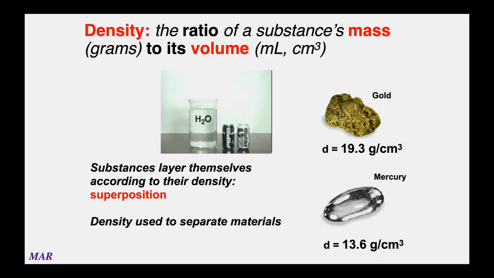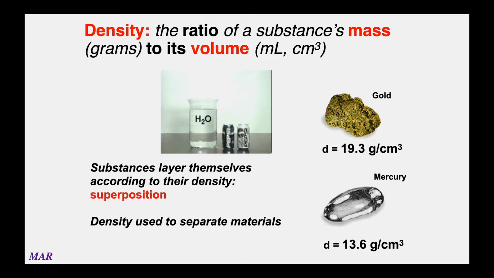Substances will layer themselves according to their density. For example, if you throw a rock in the water, the rock will almost always sink to the bottom, because most rocks are more dense than water. The more dense thing goes to the bottom. On the other hand, if you spill some oil in water, and please don't do that, it's an environmental mess, the oil will float. Oil is less dense than the water, so it's on top.